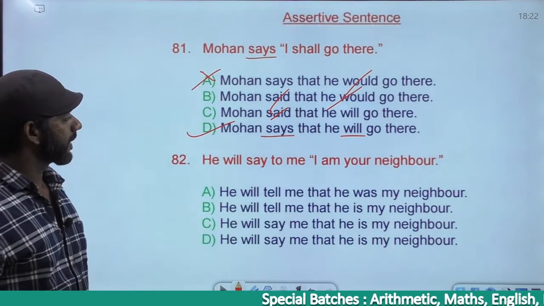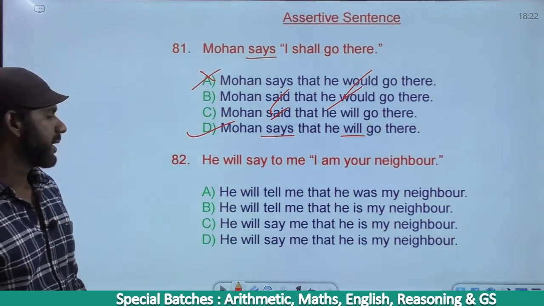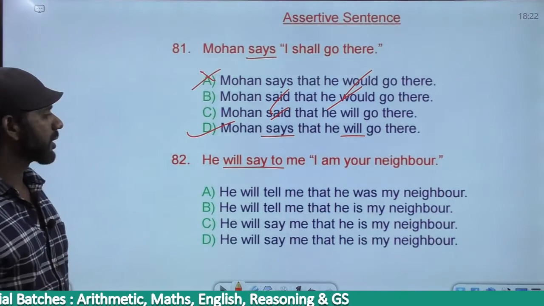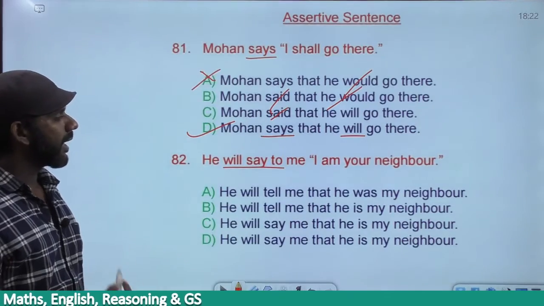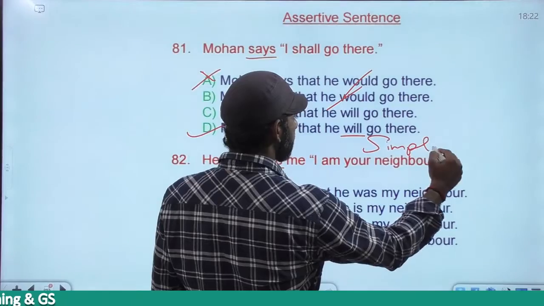The next one. He will say to me, "I am your neighbor." The reporting verb here is will say, future tense. The rules are not applicable. As you know, the tense and the category must remain the same. "I am your neighbor" is simple present.